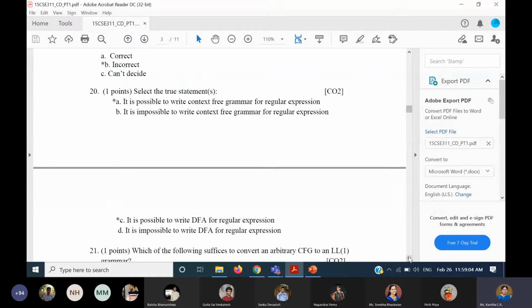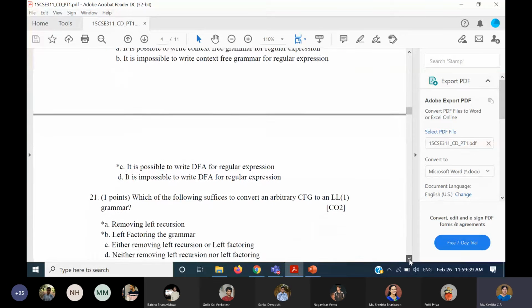Here and there you will have to push. In the first state, when I give a* or something like a*a, you will have to think a little bit, and maybe instead of taking a cycle in the current state, you will have to move and do it in the next state, without changing the language. If you just think, maybe it is possible, and that's why we say that it is possible to write a DFA for a regular expression. Here some people had confusion. This option, it is impossible, is a wrong choice. So that is about the 20th question.